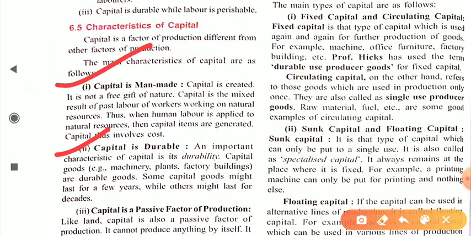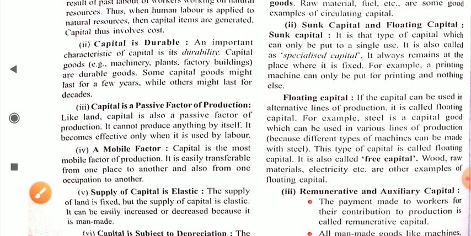Second, capital is durable. An important characteristic of capital is durability. Capital goods, for example machinery, plant, factory, and buildings, are durable goods. Some capital goods might last for a few years while others might last for decades. So that's why capital is durable.